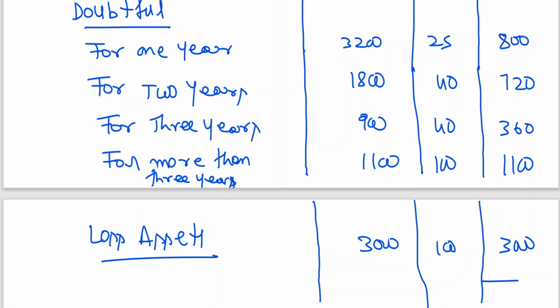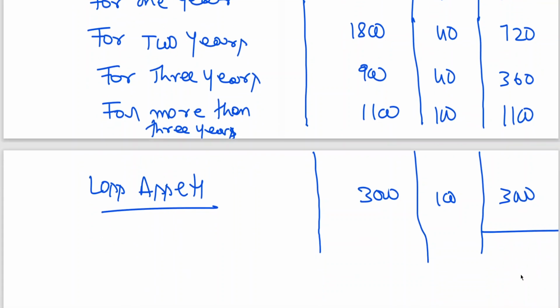Now the total which you will be getting, we will be writing here: total provision required. What is the total provision required?